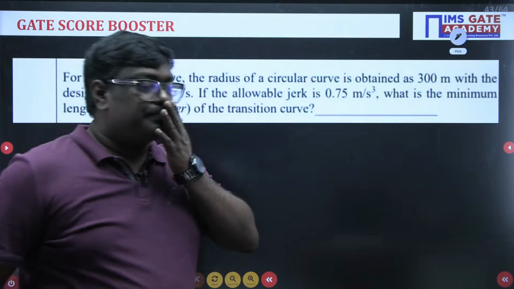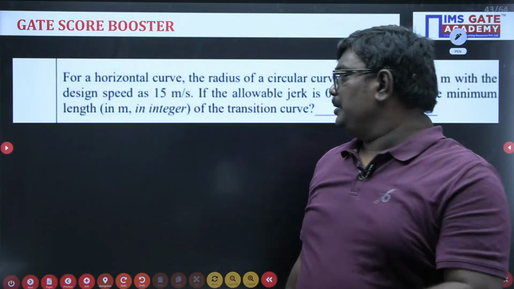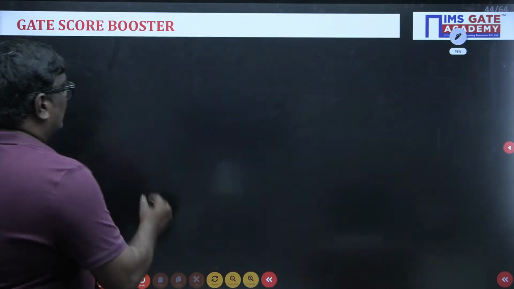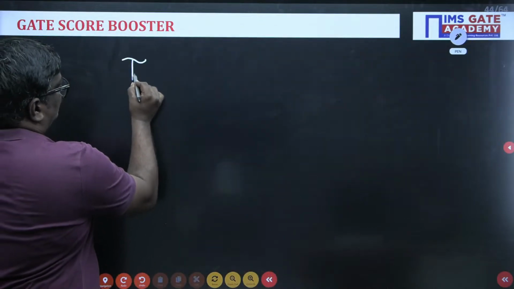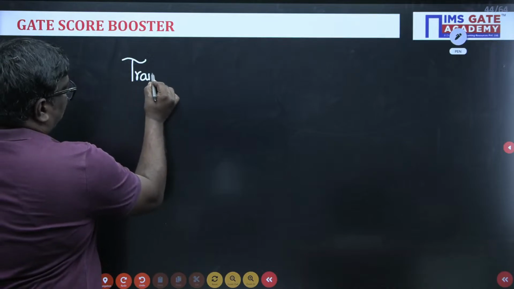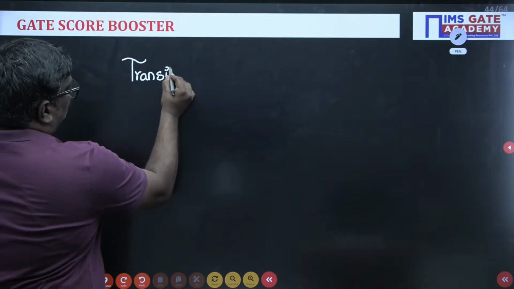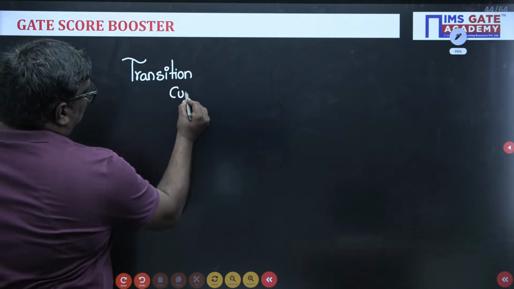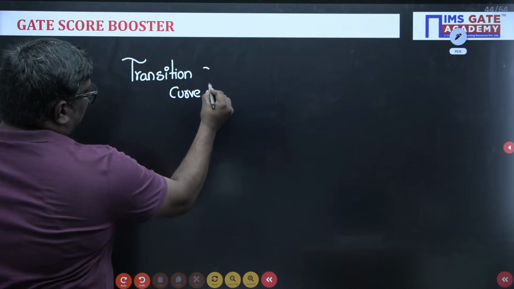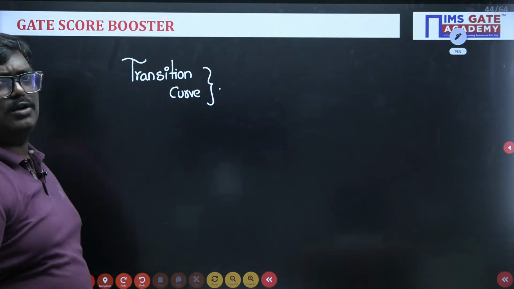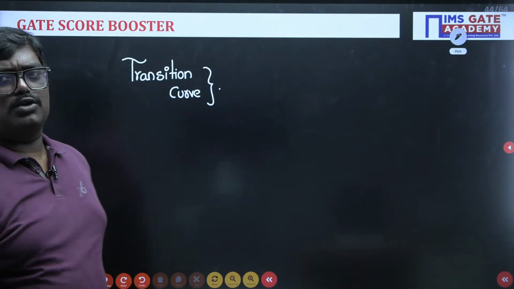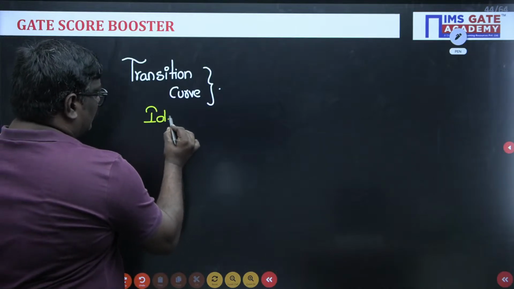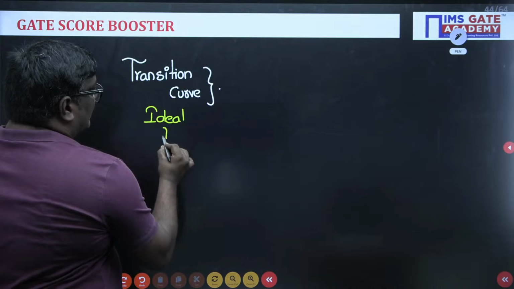Sir, see, actually, before solving this problem, let me tell you what a transition curve is. Okay. Usually the ideal transition curve, very good Swetanshu, I told you it's correct, is nothing but the spiral transition curve.